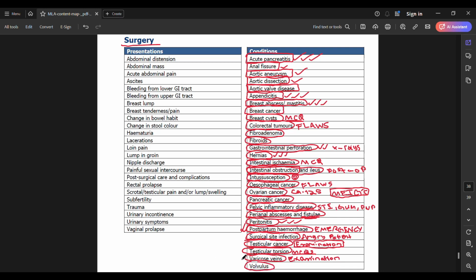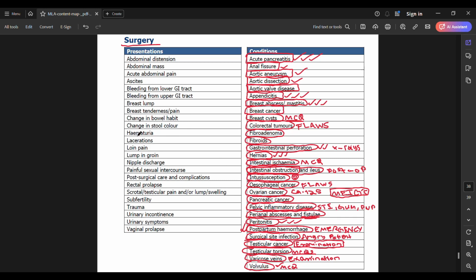This could show up in the case of children, right? Volvulus, extreme pain, right? And know what you're going to do in these cases as well. This is something that I have seen show up in your multiple choice questions more so than your OSCE stations, but it could show up in your OSCE station. So you should know this.